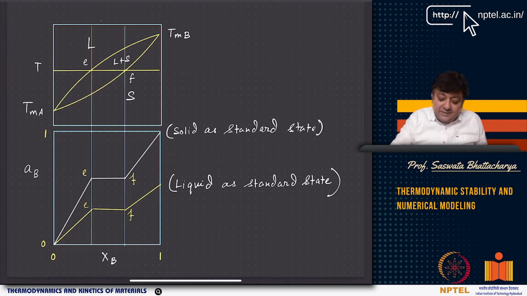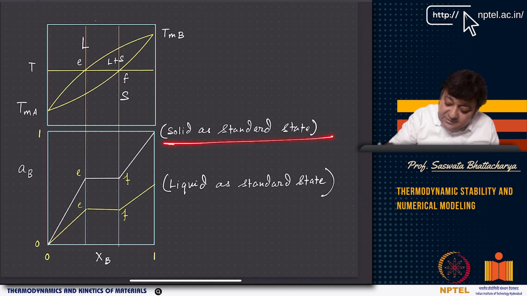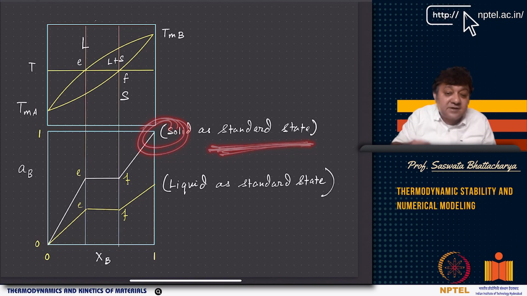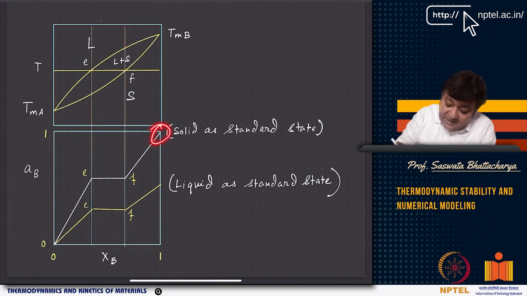So it does not really matter. The only thing that matters is the activity. EF, nothing changes. If I do it with respect to the solid as standard state, the activity goes to 1, because the solid is the most stable standard state. So that's why the activity goes to 1. But if I take liquid as standard state, then the activity is not equal to XB. If I take solid as standard state, it becomes exactly equal.